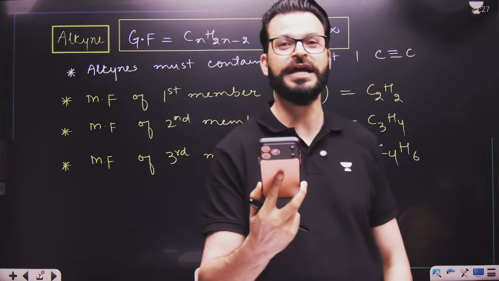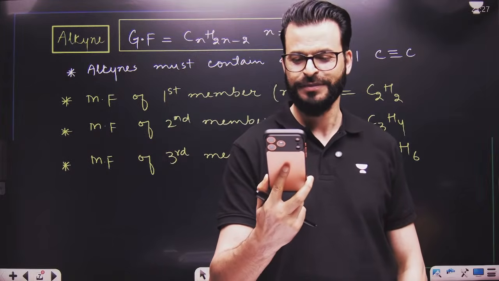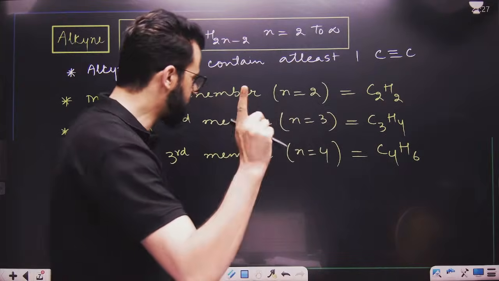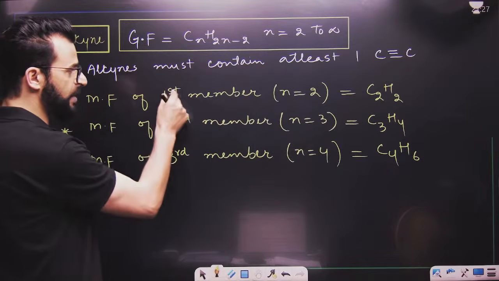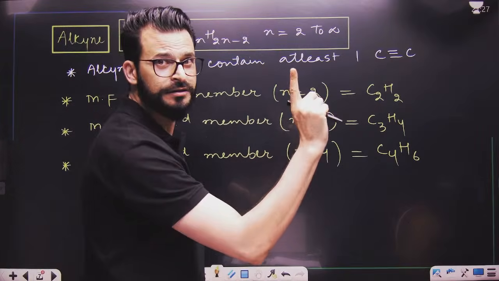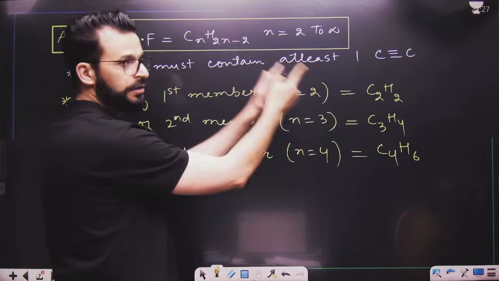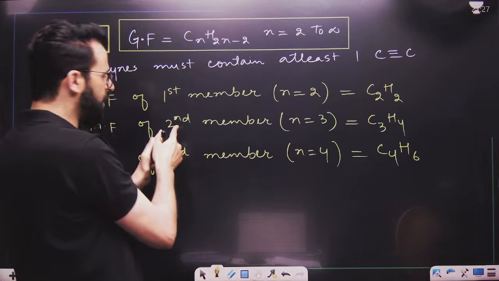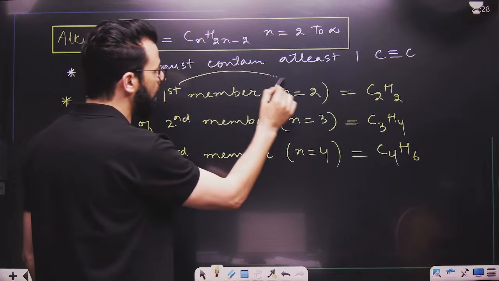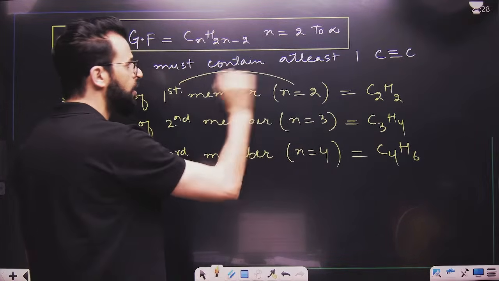Varshini, it's not 28, it should be 21. Others are correct. So, listen carefully, when we talk about the first member, the value of n is 2, not 1. Here it is 2, here it should be 3. That means you have to add 1.